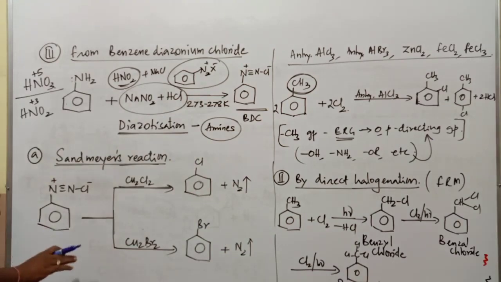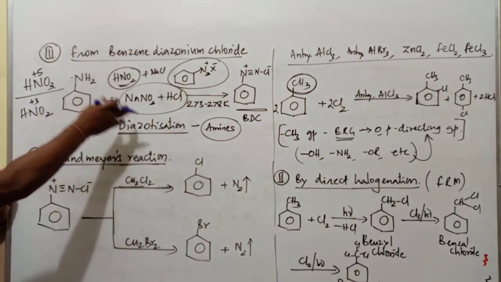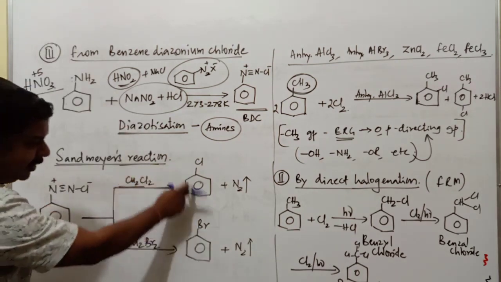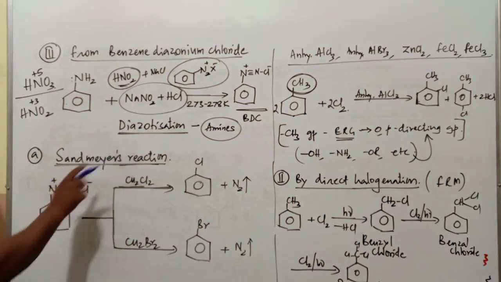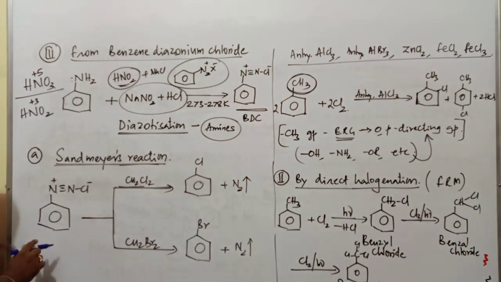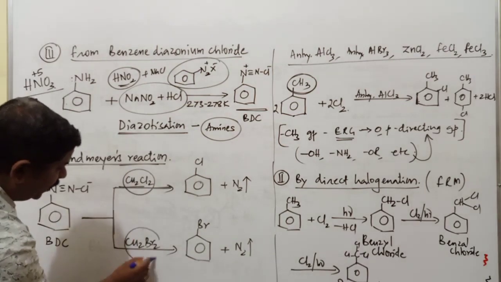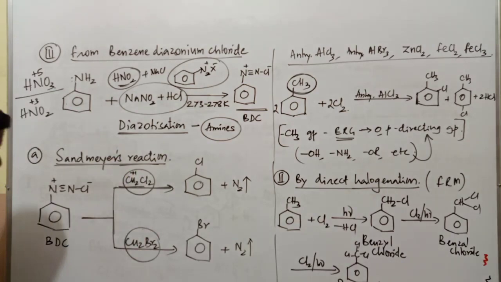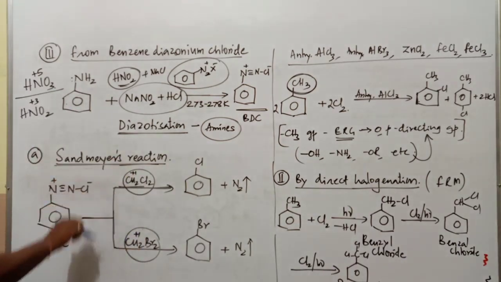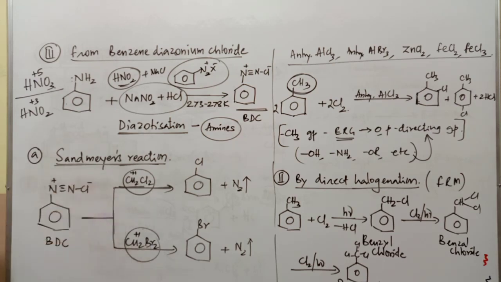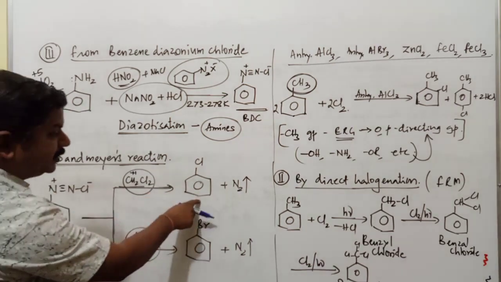Once again we have to discuss all these reactions, Sandmeyer's reaction and the diazotization reaction, in the chapter on amines. But as far as methods of preparation of these haloarenes are concerned, Sandmeyer's reaction is used for the preparation of chlorobenzene and bromobenzene from benzene diazonium chloride. What's the name of these salts? It is cuprous chloride, Cu2Cl2. The oxidation state of copper is +1 and here also +1. In the lower oxidation state it is called cuprous chloride, and this compound is called cuprous bromide. When cuprous chloride is used, the compound is chlorobenzene.